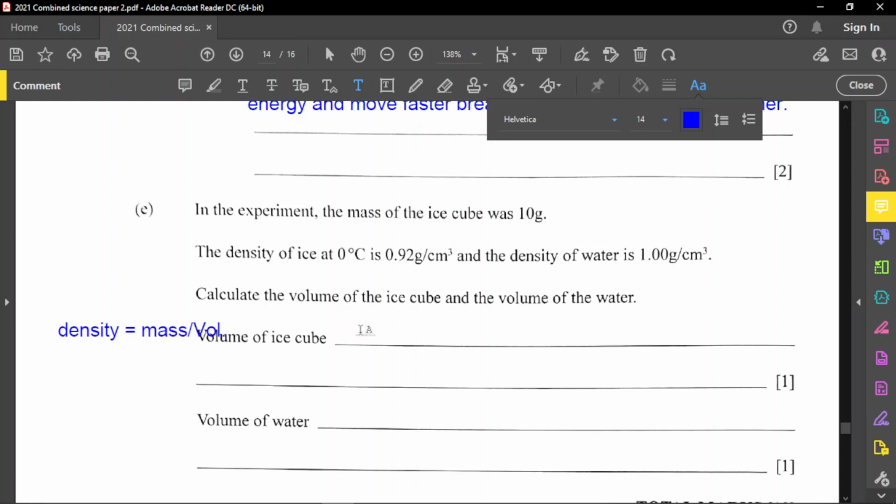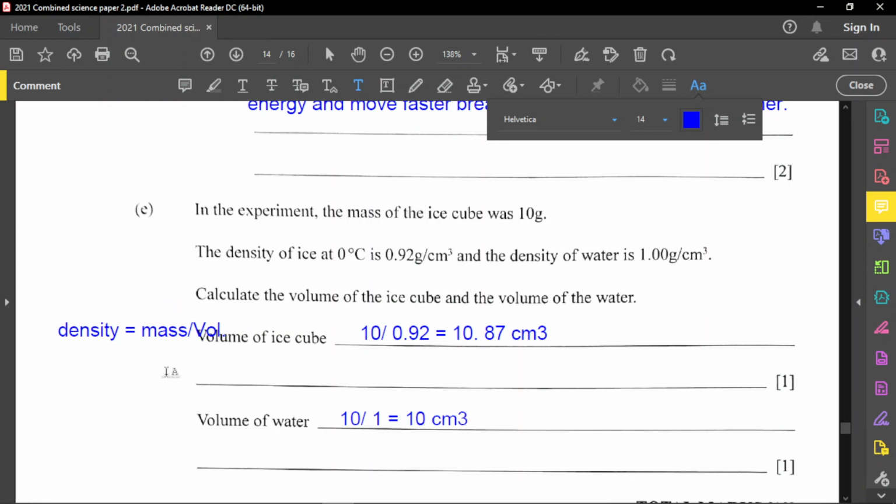For the ice, we have the same mass because mass doesn't change. So 10 grams divided by the density of ice, which is 0.92, equals 10.87 centimeters cubed. Now for the volume of water, it's again the same mass, 10 grams, because mass doesn't change, divided by the density of water, which is only 1. So that equals 10 centimeters cubed.